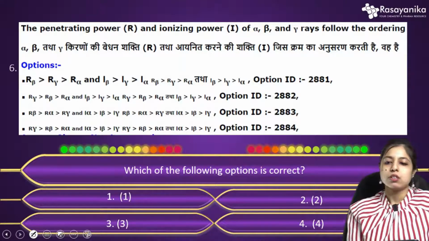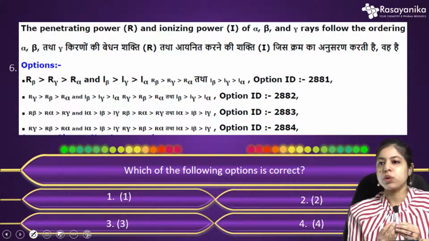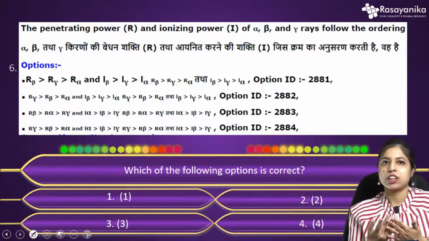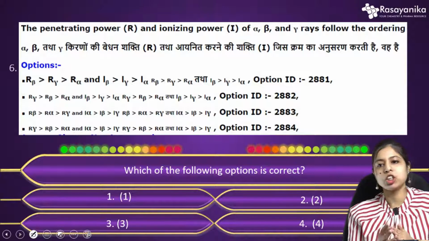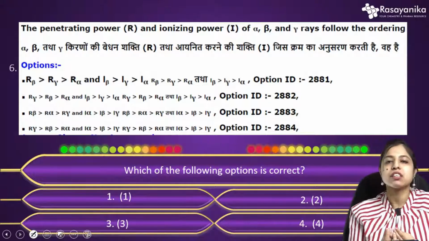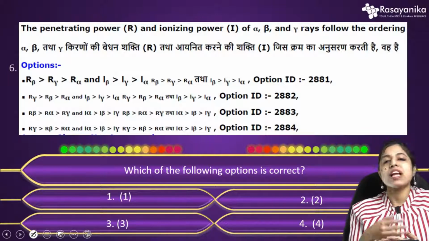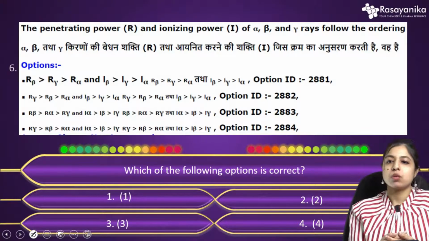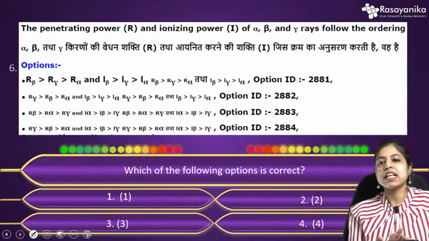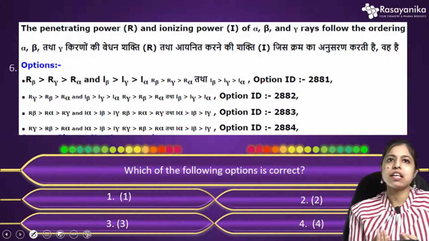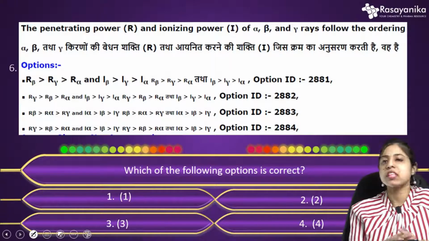Any particle which is very light will have a higher penetrating effect. The weight is very light for them, so they will easily penetrate.